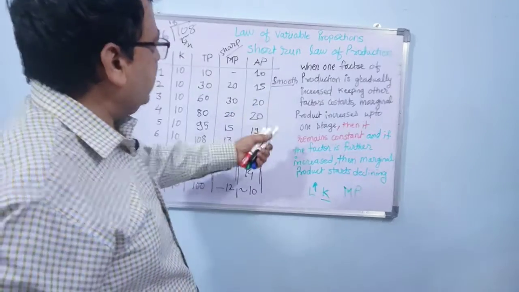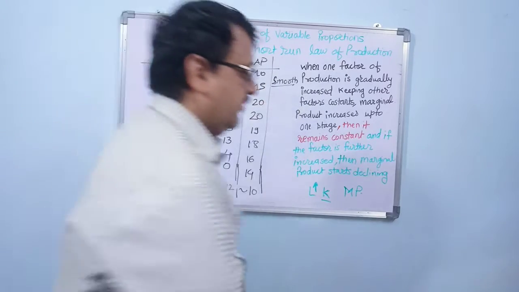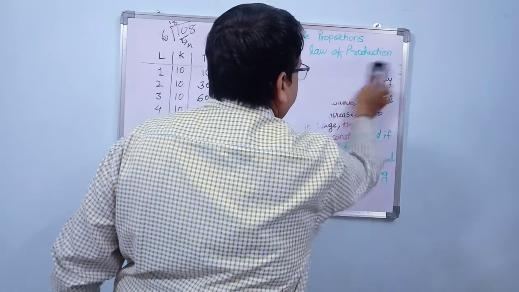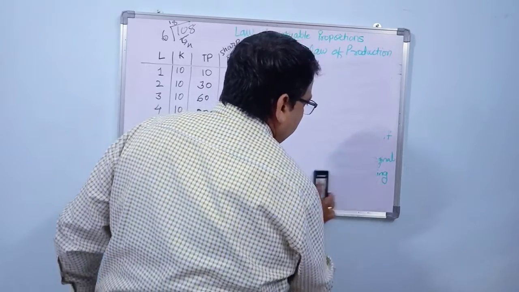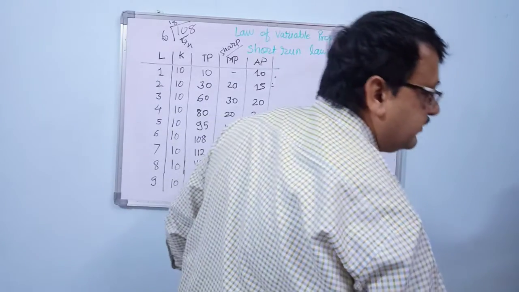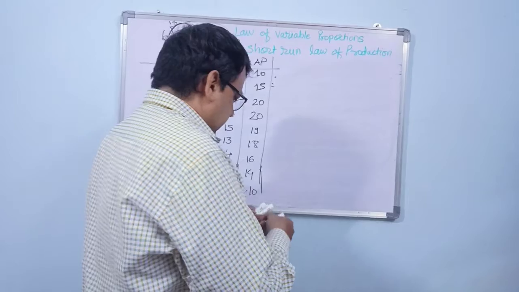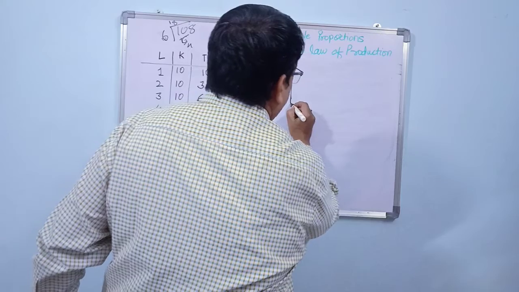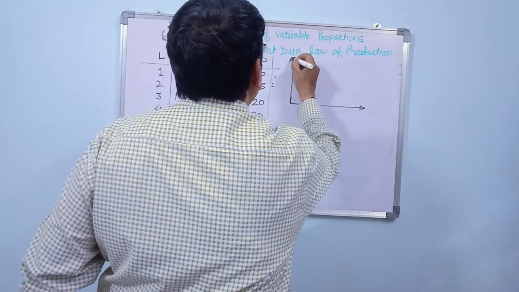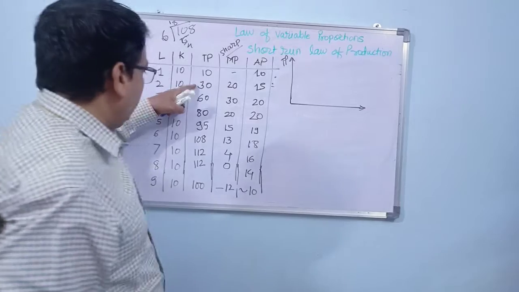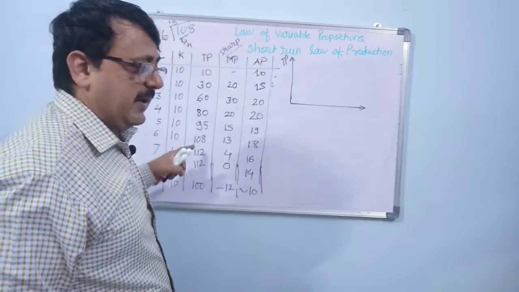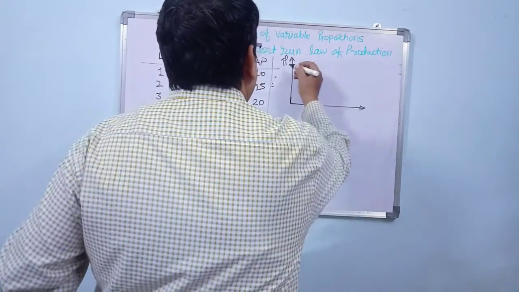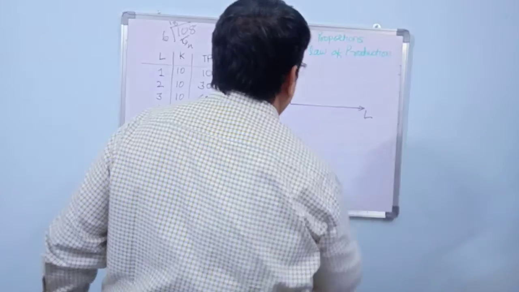Now let us see how it actually can be plotted in the graph here. The board is small, so we have to adjust here like this. Now let us first of all plot the first graph and then the second one. The first graph is only for total production. Why? Because the value of total production is very large, so both cannot fit in one graph; the unit of both would be small. For total production we have used a separate graph. Here total production is taken and here labor is taken.